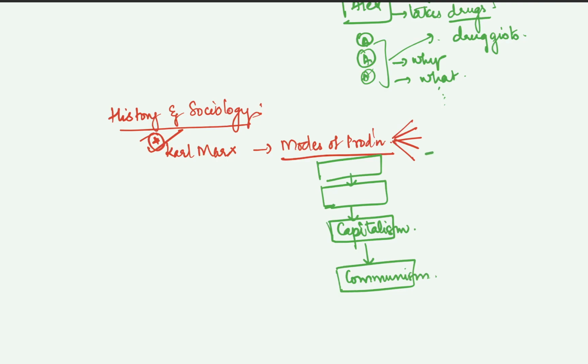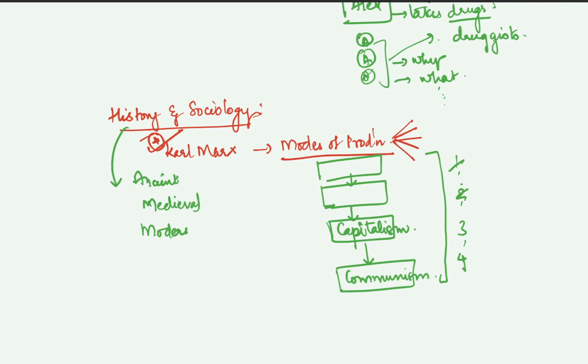So you see what is happening here. There is a stage process that is followed. That is, after one stage comes the second stage. So 1, 2, 3, in that way it is going on, right? So in the same way, if you look at history also, we have divided our history into ancient, medieval and modern. So don't you see a comparison between both of them?